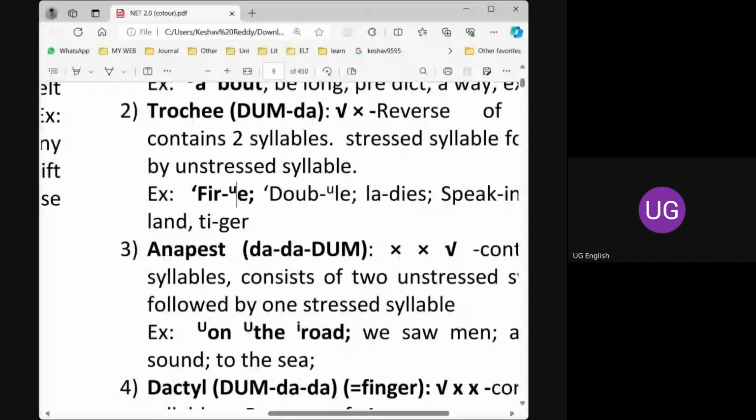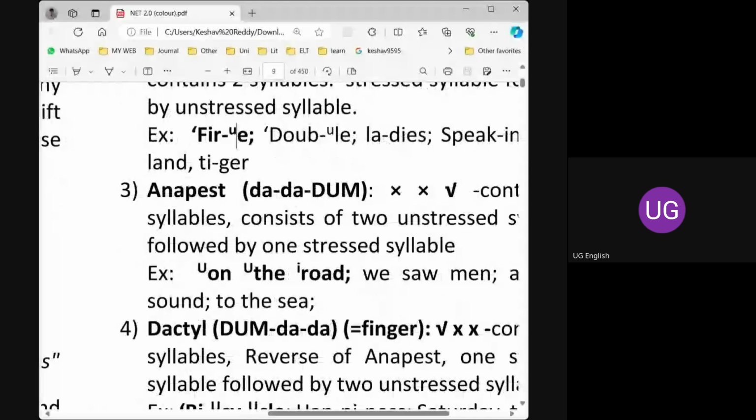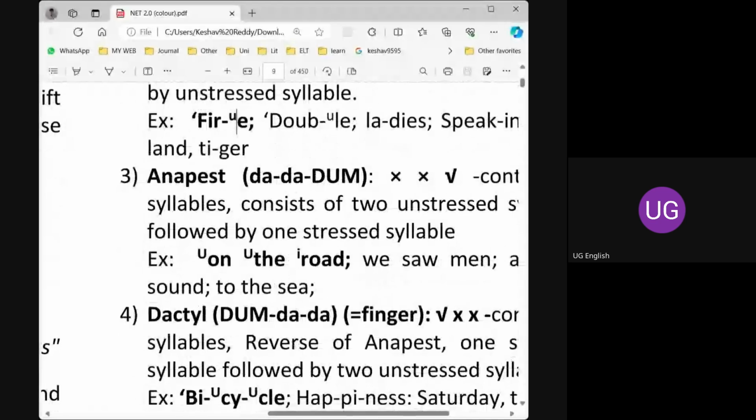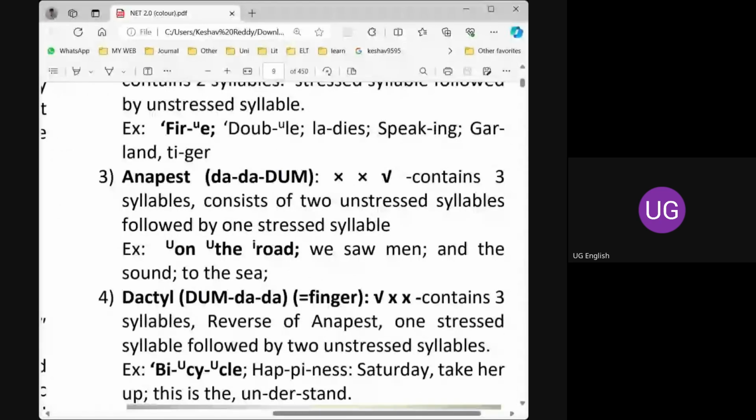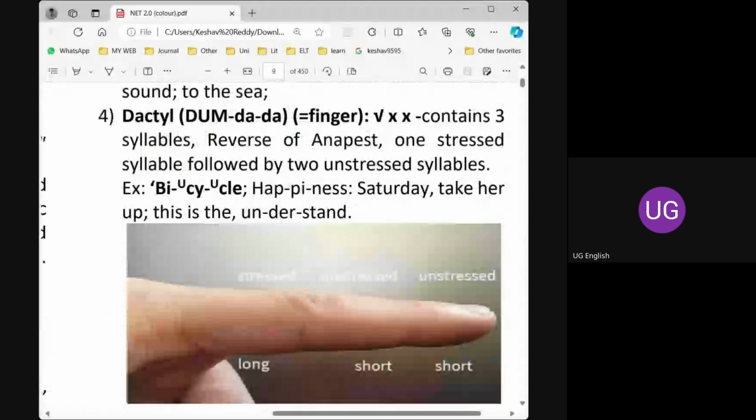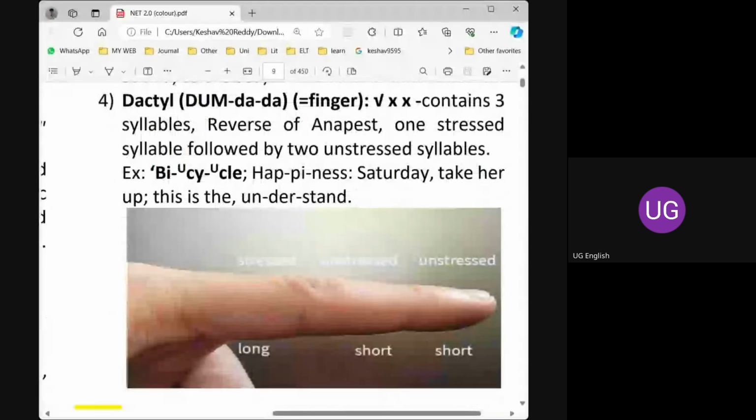Coming to the anapest and dactyl, these two are also similar, and there are certain differences between anapest and dactyl. The original meaning of the word dactyl is nothing but finger. In Greek, it is finger. I have given a picture also for this. Just remember this dactyl. Very important. In examination, we may have a question on types of feet: iamb, trochee, anapest, and dactyl. And this is a basic question actually.